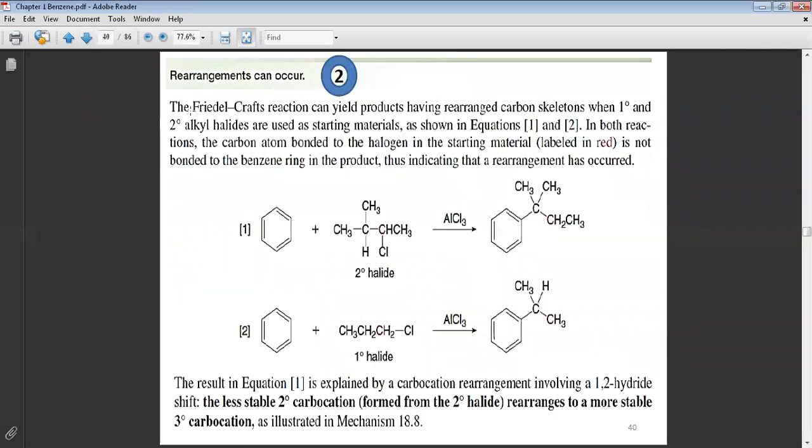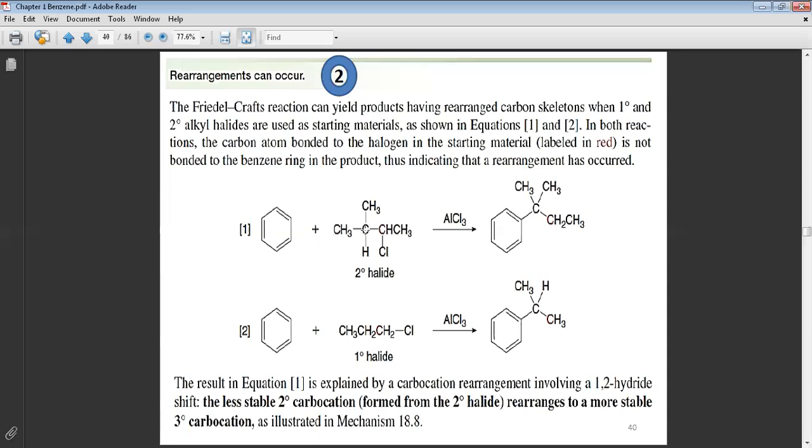Now students, we say check for rearrangement. For example, if I give you this benzene ring and this alkyl halide, any type of alkyl halide, primary, secondary, or tertiary, the carbocation may undergo rearrangement. During the reaction, the benzene ring will make a bond with this carbon.